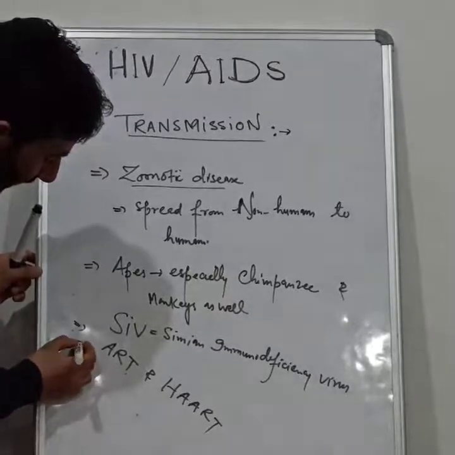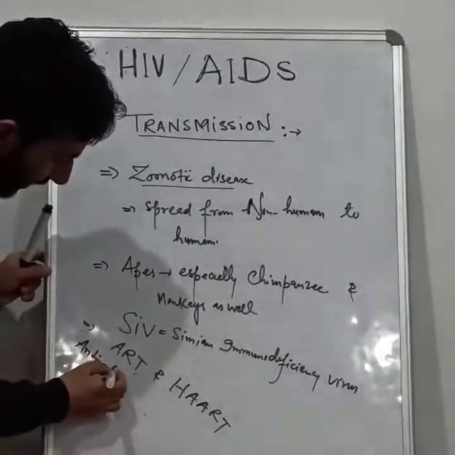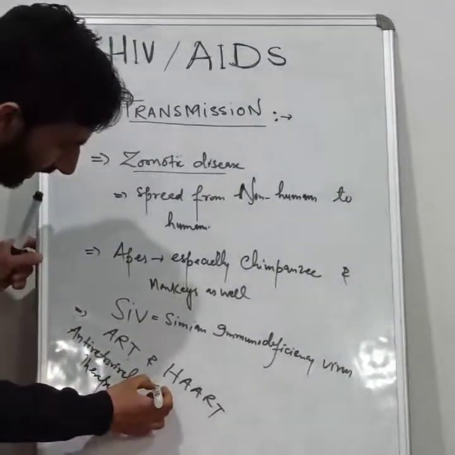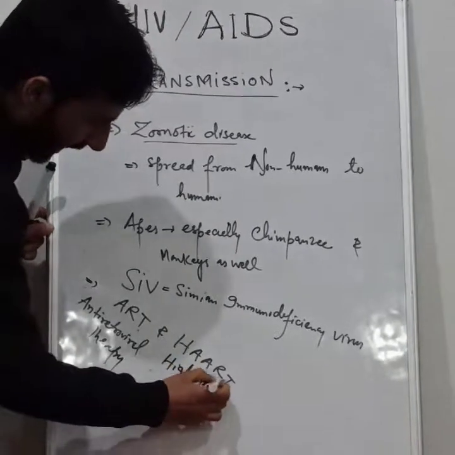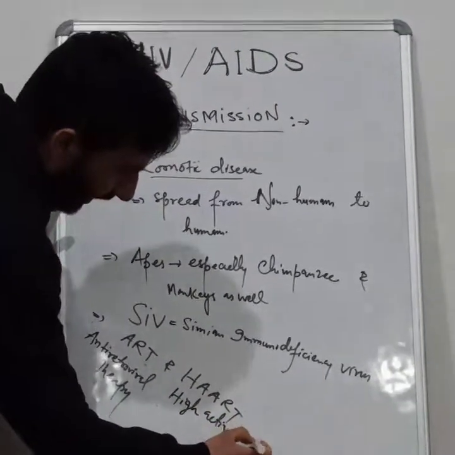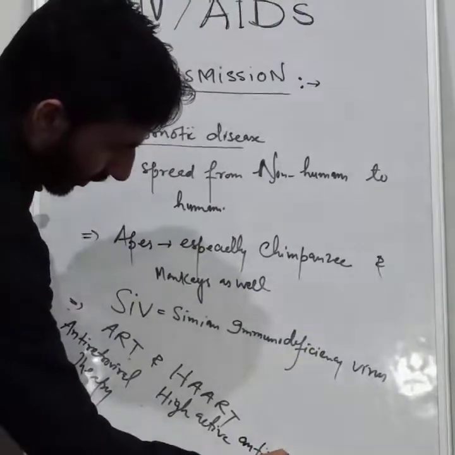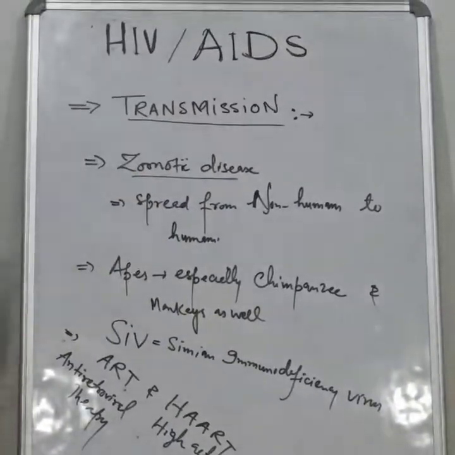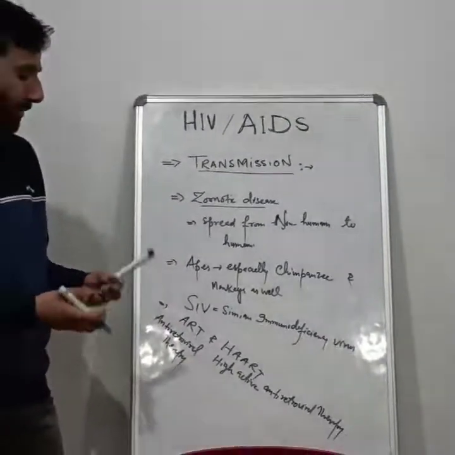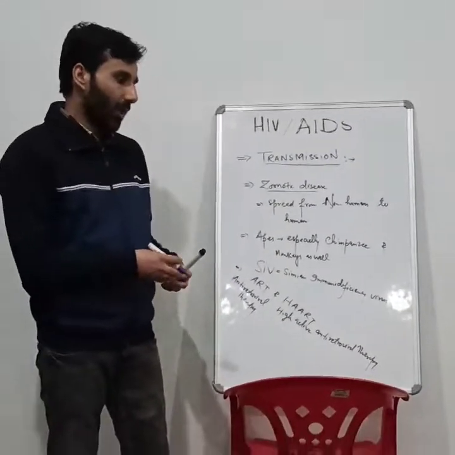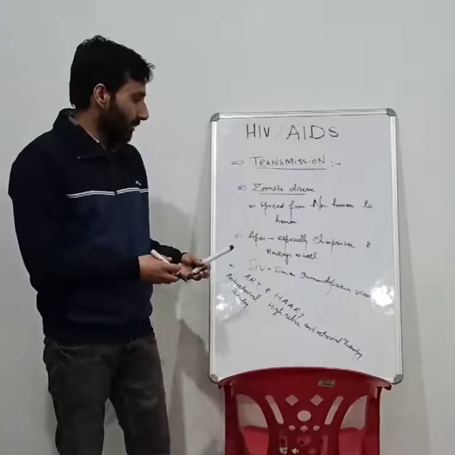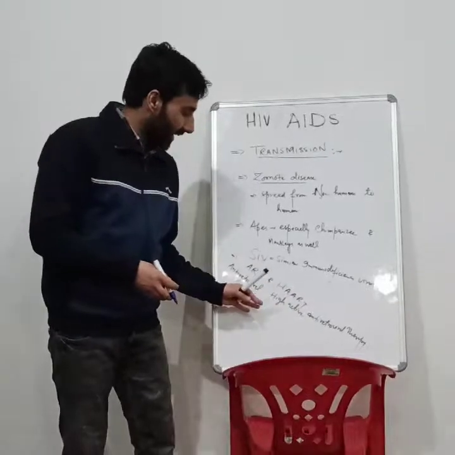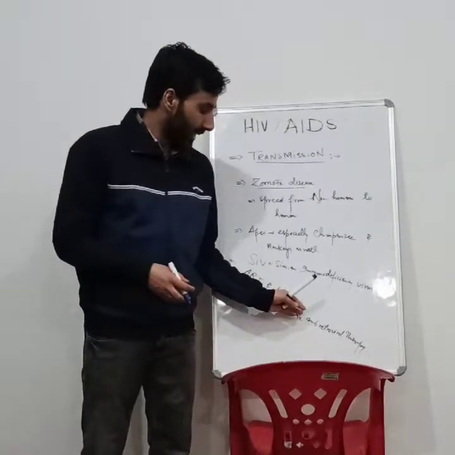This is ART, antiretroviral therapy or treatment, and this is highly active antiretroviral therapy or treatment. So these are the treatment techniques by which we can combat the virus. We are not able to cure the disease, but we can to some extent stop its infection rate by these drugs, highly active antiretroviral drugs.